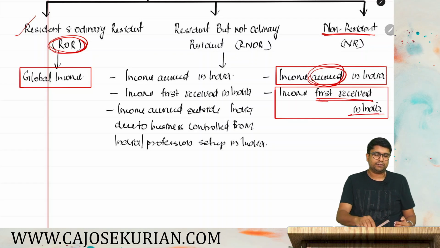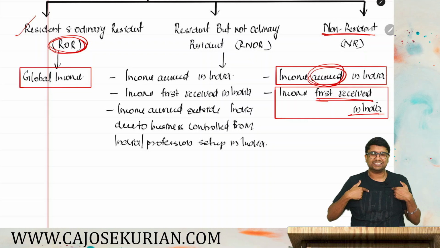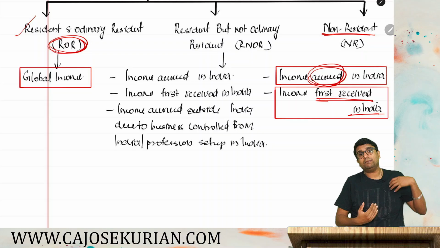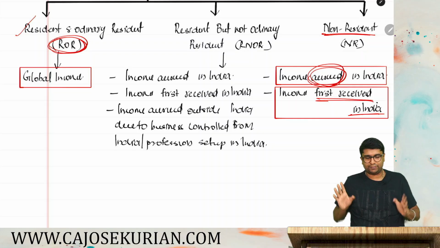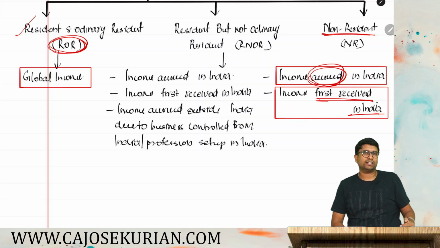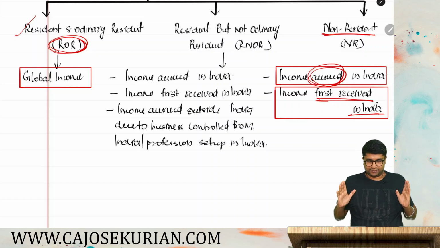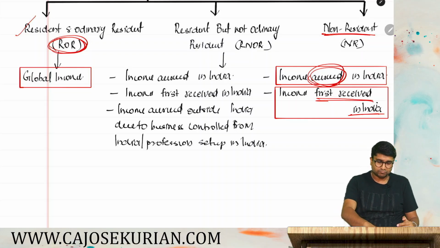What is first received? Say Mr. Germany did services in Germany, but I received the payment when I was in India. I'm Mr. Germany, I've done the services in Germany, thereafter I visited India. During my visit only I received the payment. That is called first receipt. If it is first received in India, that also will form part of the scope of total income of NR. So, non-resident, very simple, either income has to be accrued in India or it has to be first received in India.